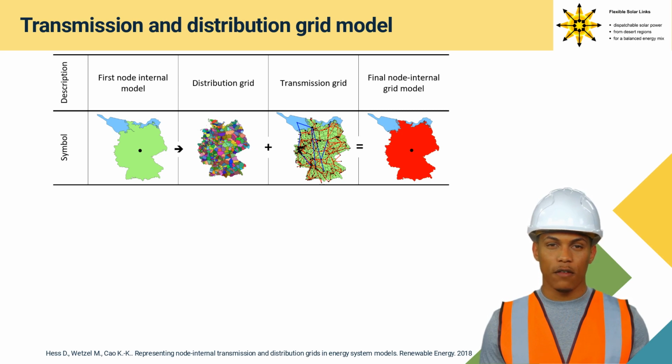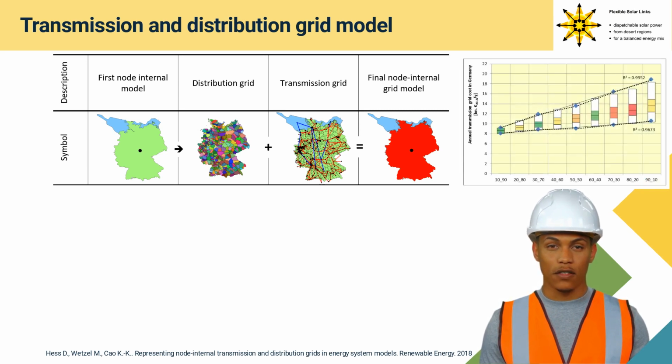Regional distribution of the installed power plant capacities is made according to their economic potential, respecting a cost-minimal approach. Techno-economic assumptions are available in the reference. The resulting annual cost of the transmission grid are between 9 to 19 billion euros, time value of money from the year 2015, depending on the share of fluctuating and dispatchable renewable energy.